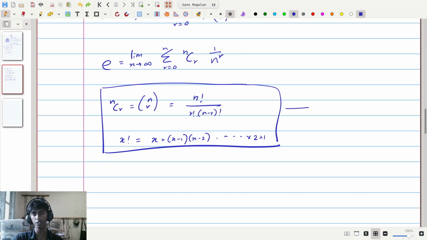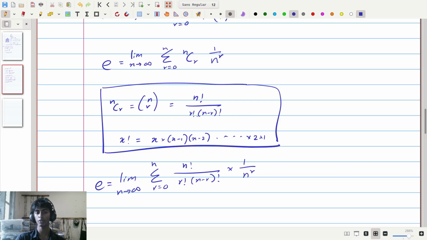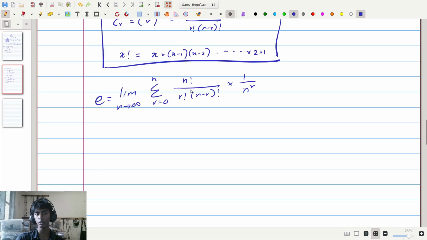So now, if we use these two here that I've put in a box to simplify the above equation, we can write that E is the limit as n goes to infinity of the sum from r going from 0 up to n of n choose r, which is n factorial divided by r factorial times n minus r factorial, times 1 divided by n to the power of r. So now I'm going to use the factorial expansion to expand n factorial and n minus r factorial.